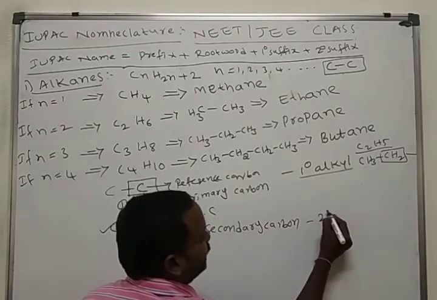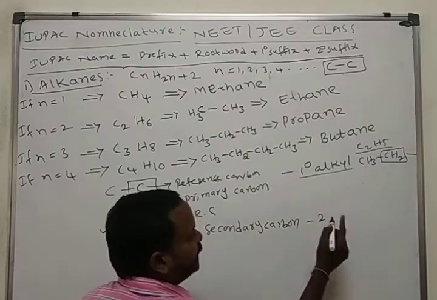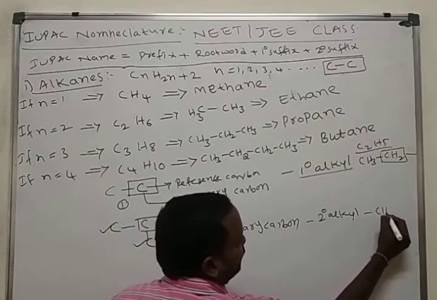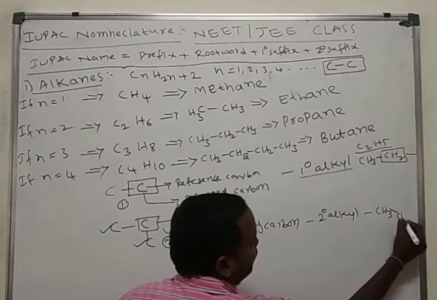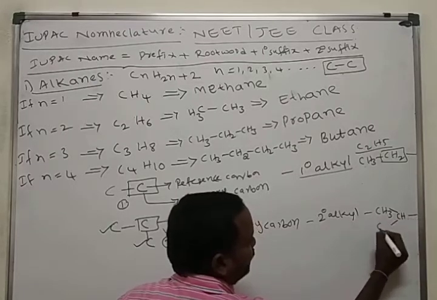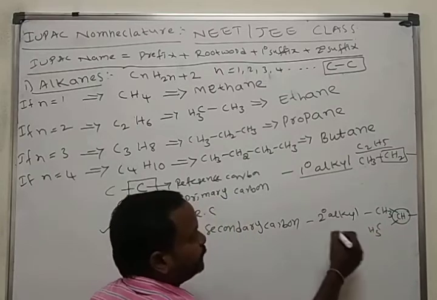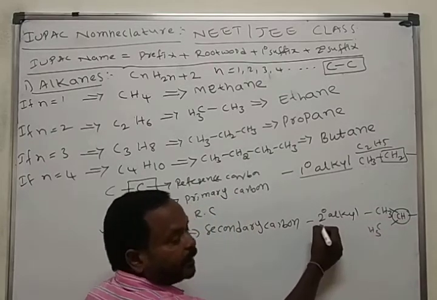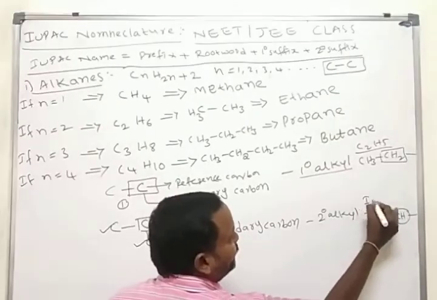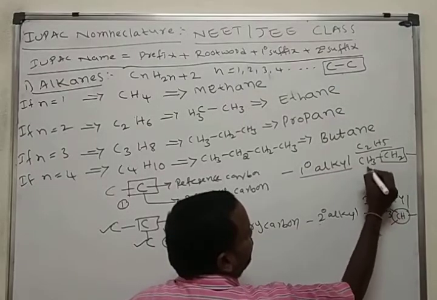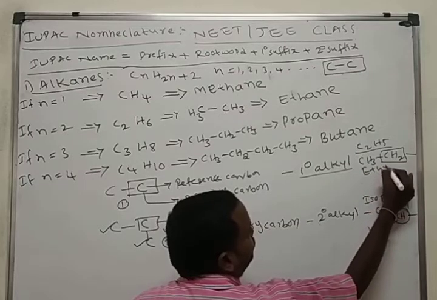Example for secondary alkyl: CH3, CH, CH3. This is the reference carbon attached to two carbon atoms, so called secondary alkyl. This is the isopropyl group. This is the ethyl group, a primary alkyl group.